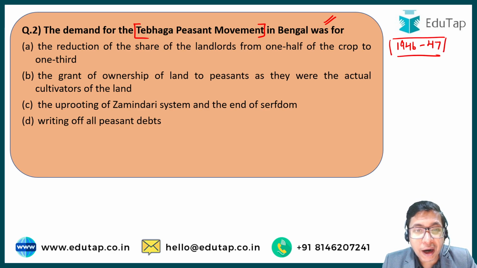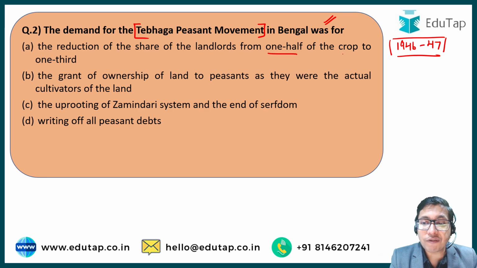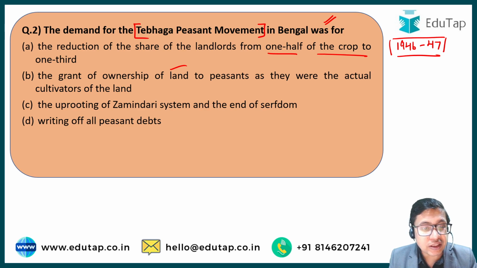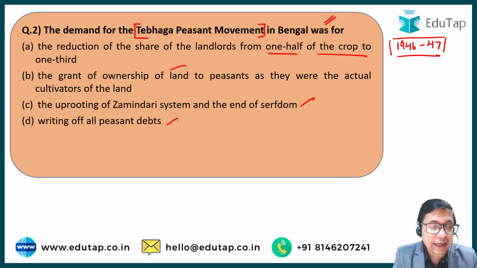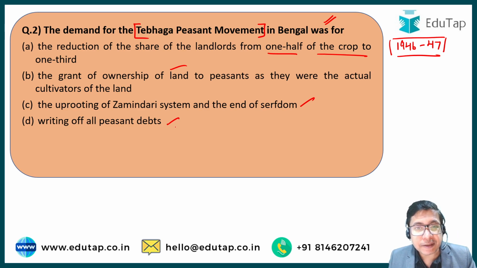So what was the demand of the Tebhaga peasant movement? Option A, the reduction of the share of landlords from 1/2 of the crop to 1/3. Option B, the grant of ownership of land to peasants as they were the actual cultivators of the land. Option C, the uprooting of zamindari system and the end of serfdom. And option D, writing off of all peasant debts. Now, Tebhaga movement, the name of this movement, Tebhaga, basically means 3 parts.